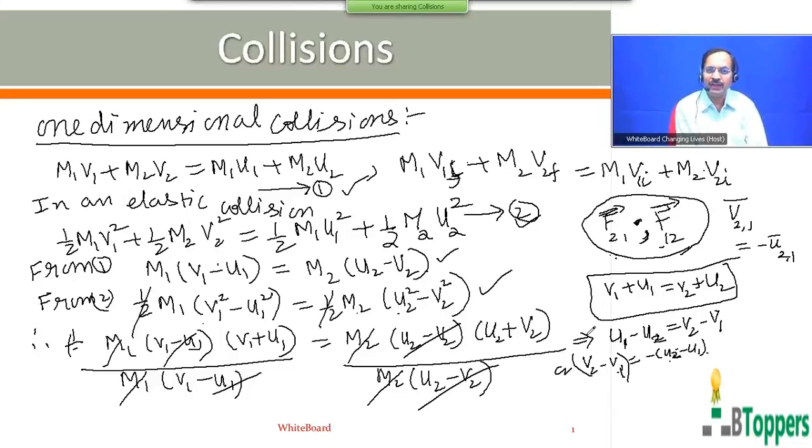Of course, this is true only in the case of one-dimensional elastic collision. So the present discussion is about one-dimensional elastic collisions.